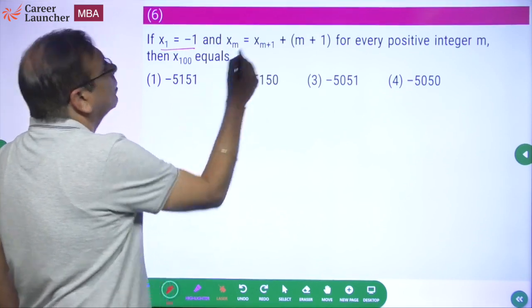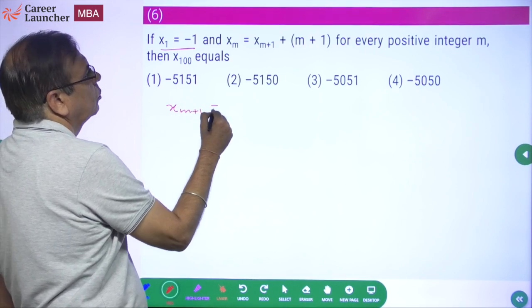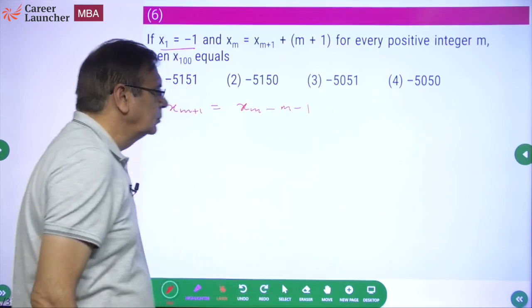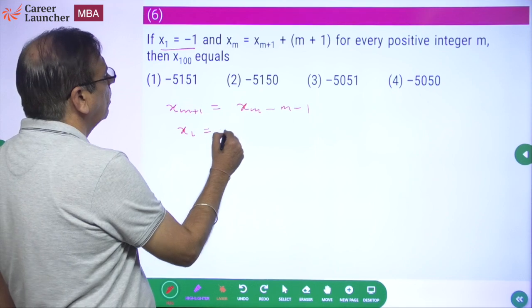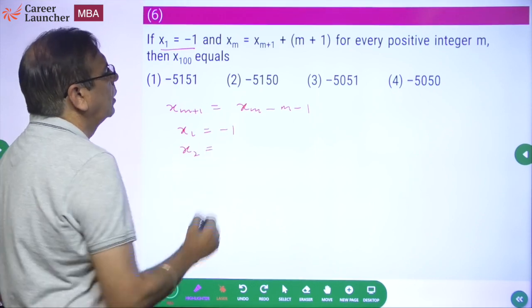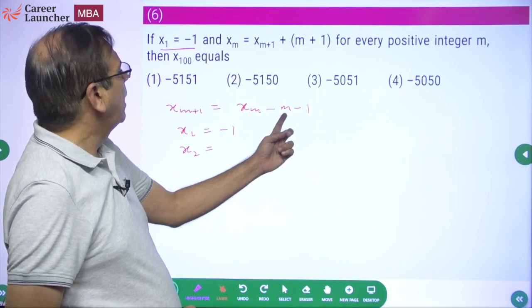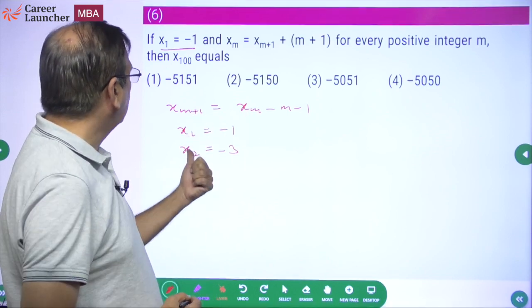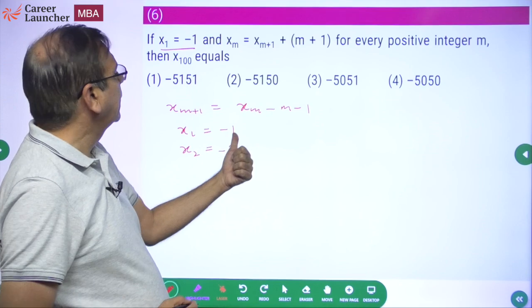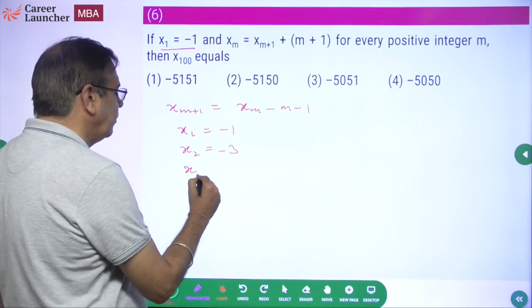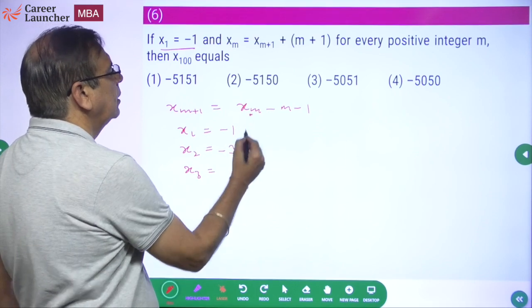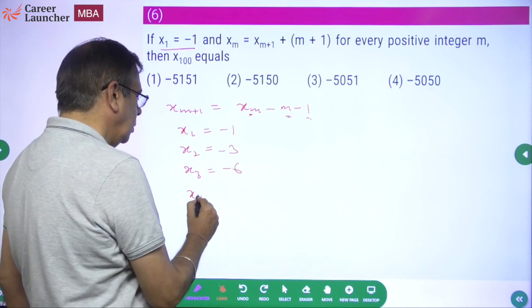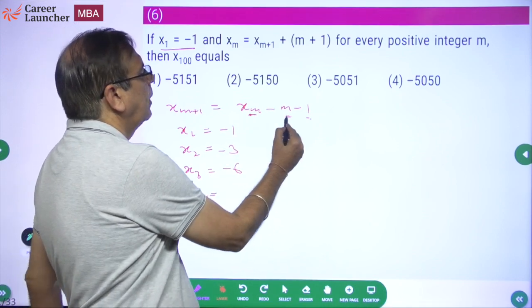For me, the equation effectively becomes x of m plus 1 should be equal to x of m, this goes to the other side, minus m minus 1. Now we already know x1 is equal to minus 1. What will be x2? x2 will be minus 1, minus 1, minus 1, minus 3. Because m plus 1 is 2, so m is equal to 1. What will be x3? x3 will be equal to minus 3, minus 2, minus 1. So minus 3, minus 5, minus 6. x4, minus 6, minus 9, minus 10.